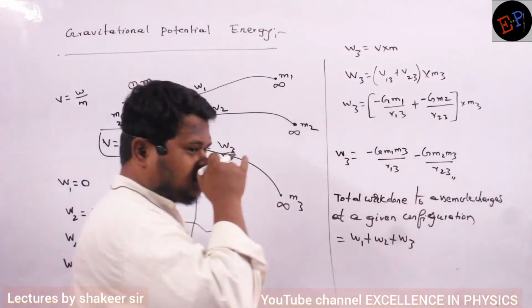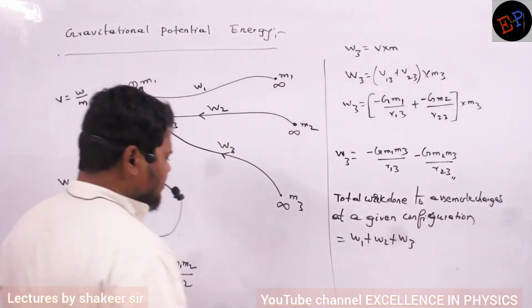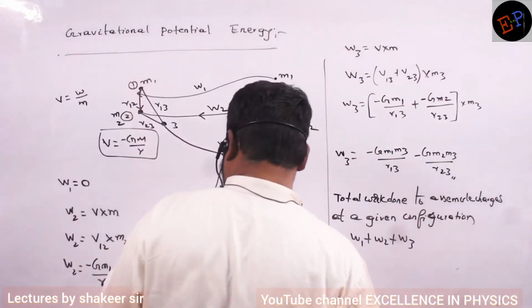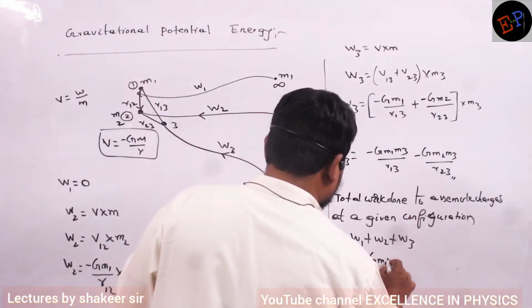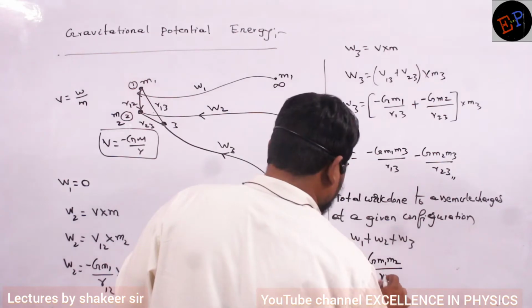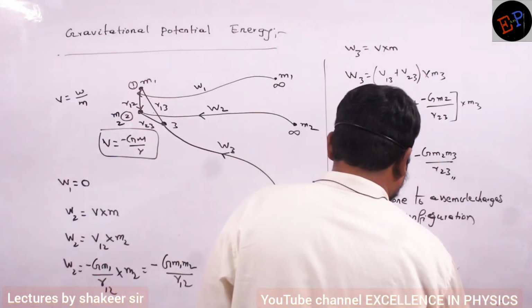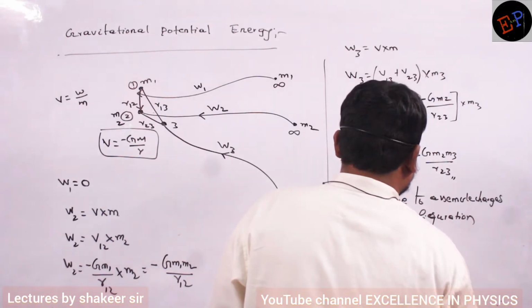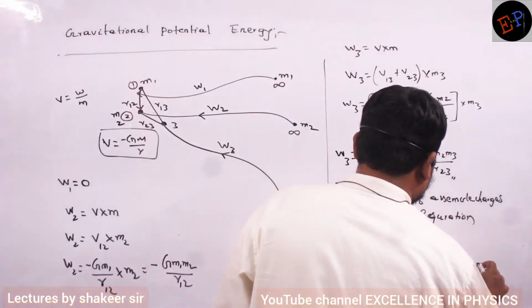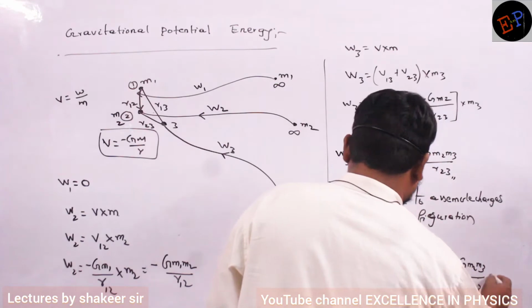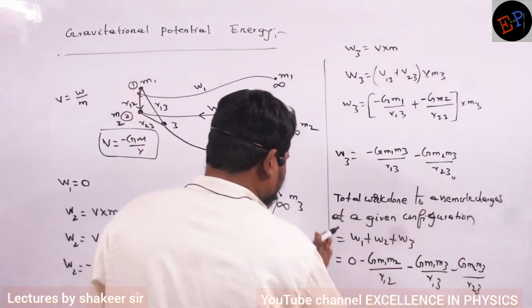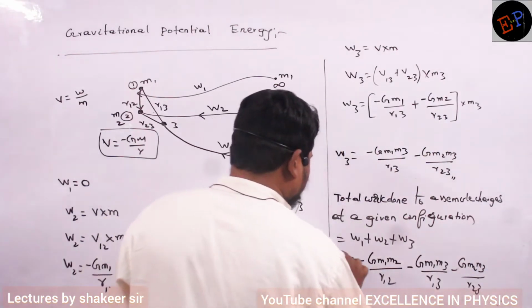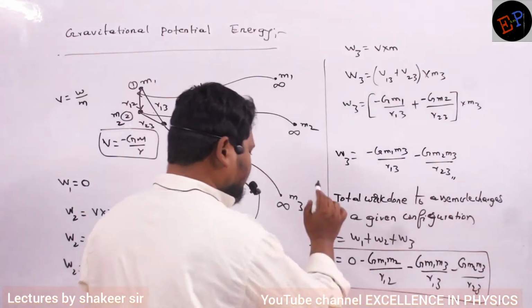W1 is how much? 0. W2 is how much? Minus G M1 M2 divided by R12. W3 is minus G M1 M3 divided by R13, and minus G M2 M3 divided by R23. So this is the total amount of work which I have done to assemble the masses at a particular position.